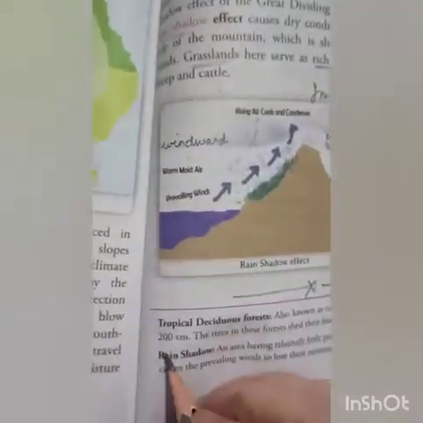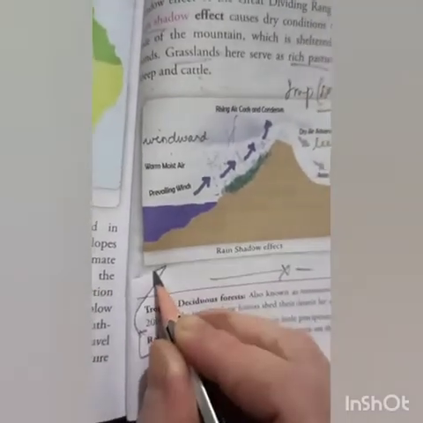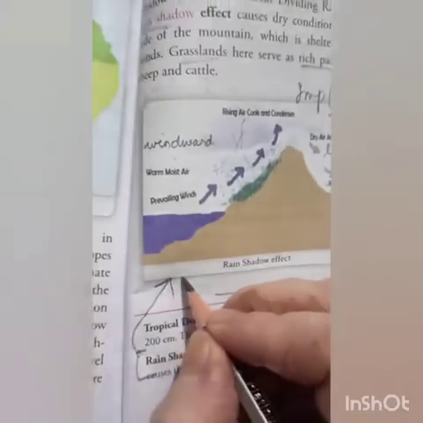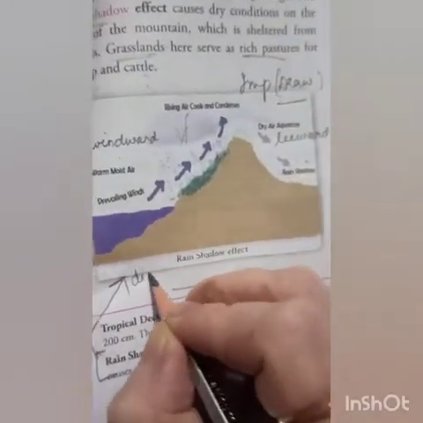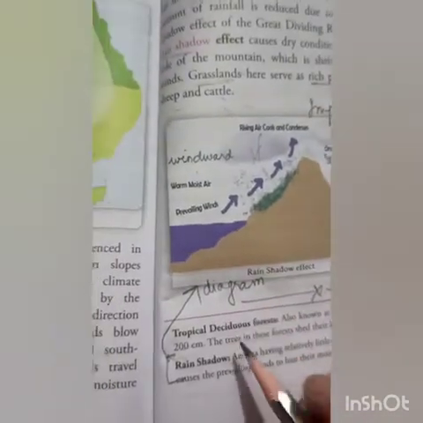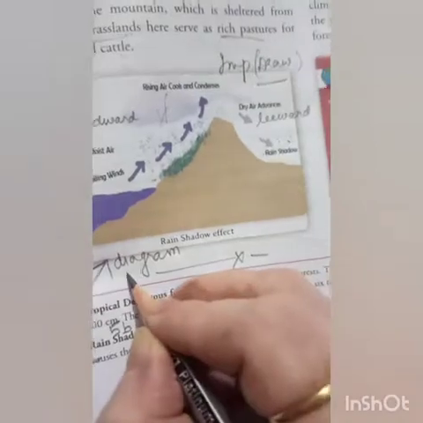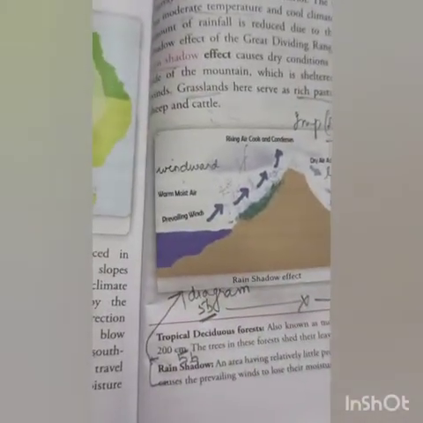Up till here, this is rain shadow, and along with this, you have to draw the diagram. This diagram also is to be drawn along with this answer. So, this is the 5B part. Clear? Plus diagram.